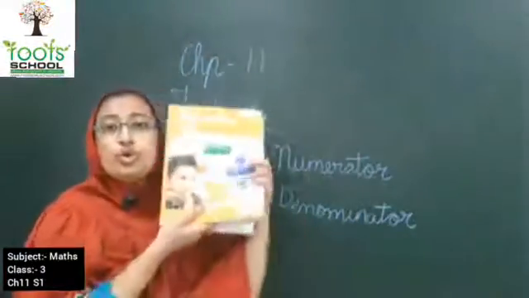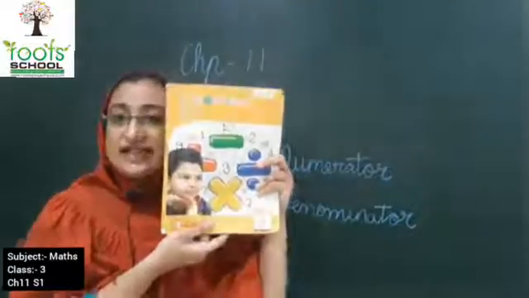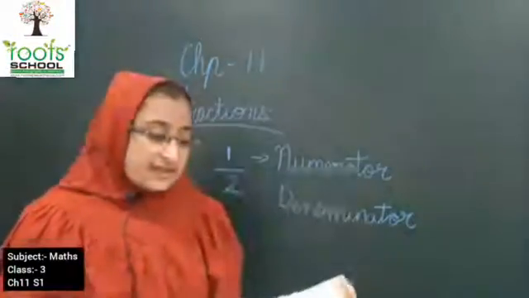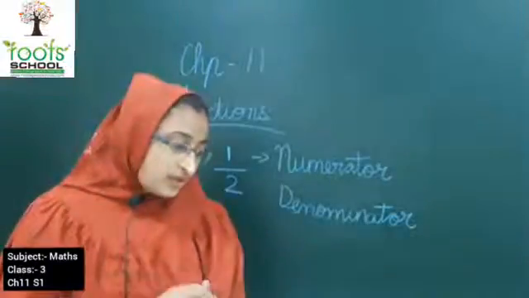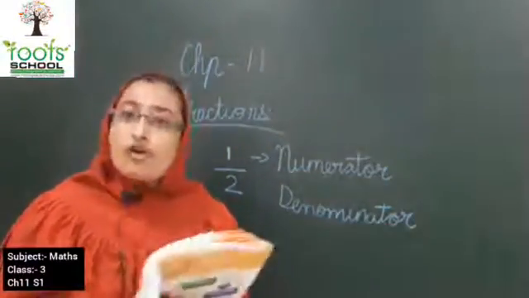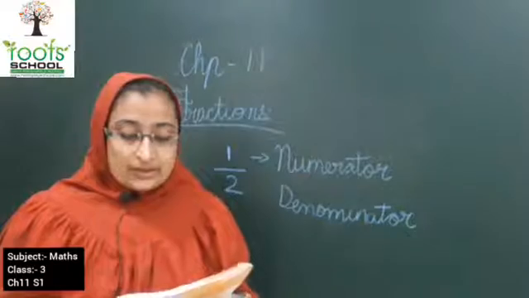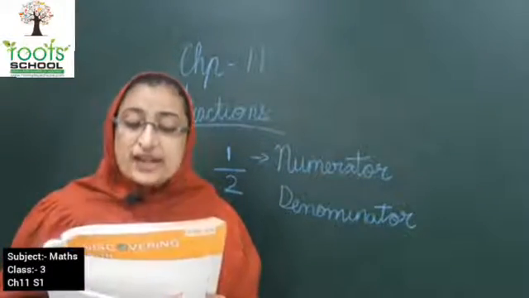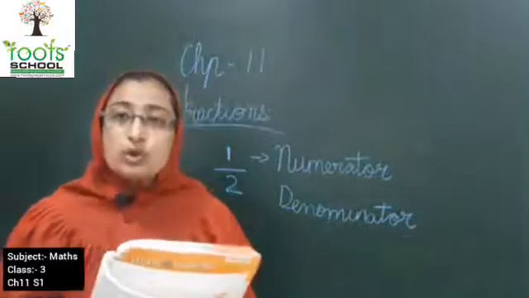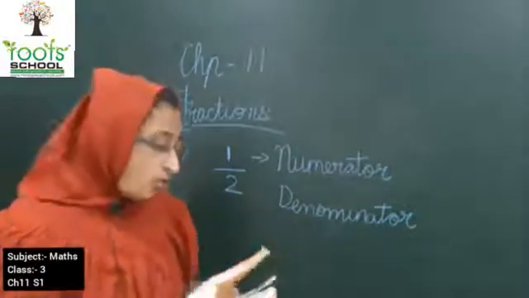Every one of you go and get your maths discovering book. In this case, you have to open page number 134. Okay. Now kids, here it is. Write the numerator and the denominator for the following numbers. Okay.